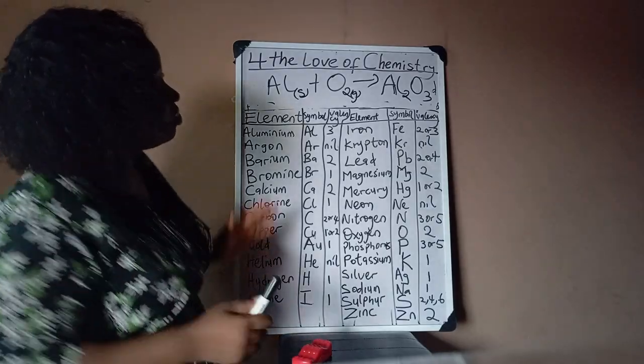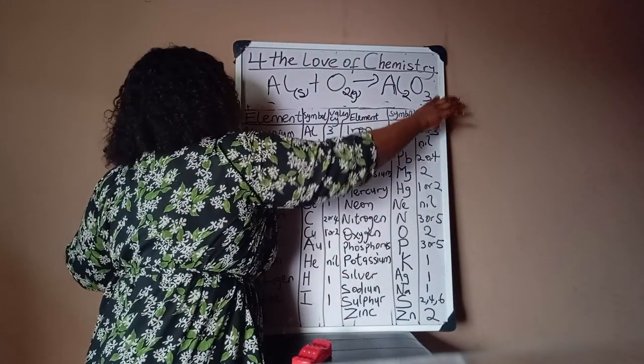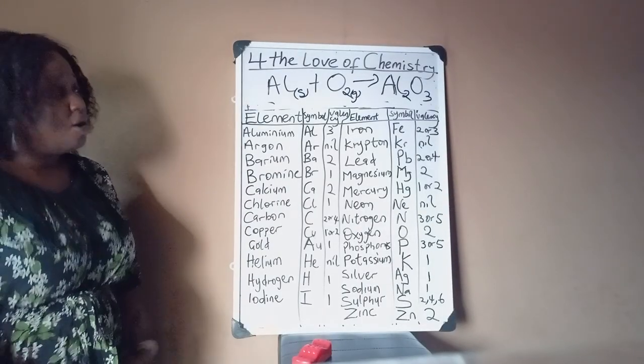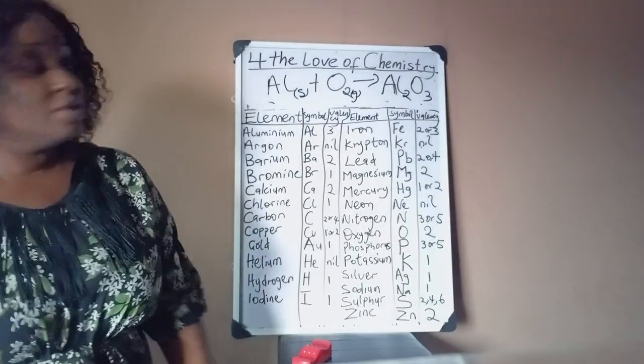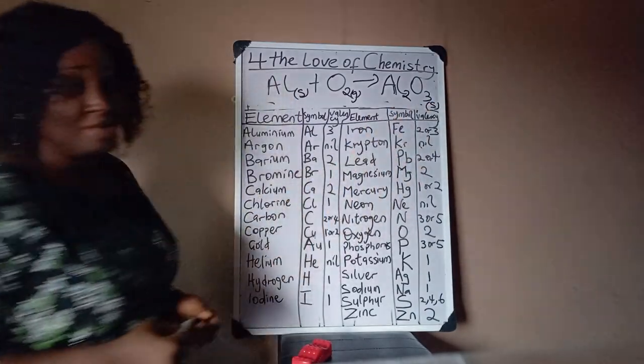Okay? But it doesn't stop there. Now, this aluminium oxide, is it a solid or a gas or a liquid? Of course, it's a solid, so we write S. But that is not the end.